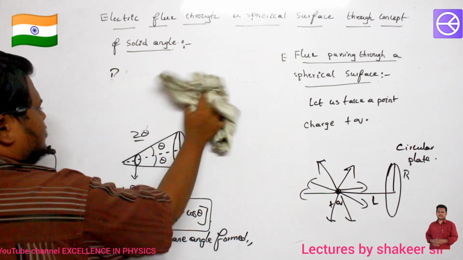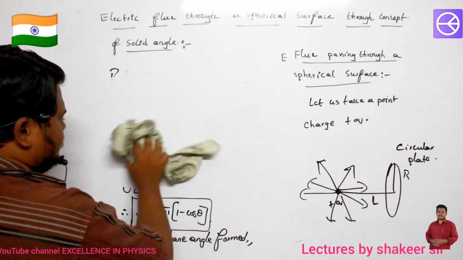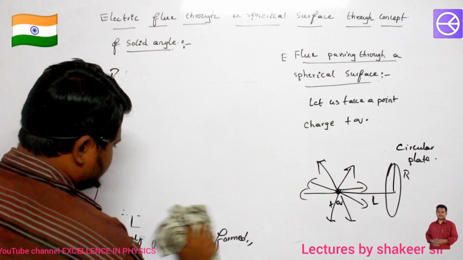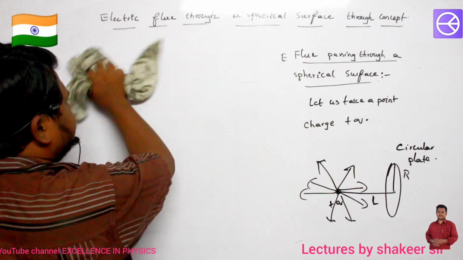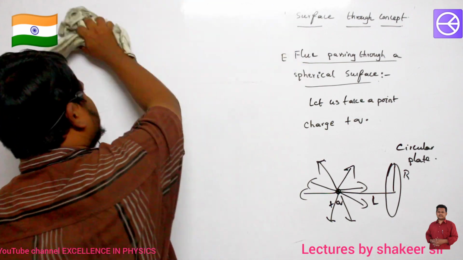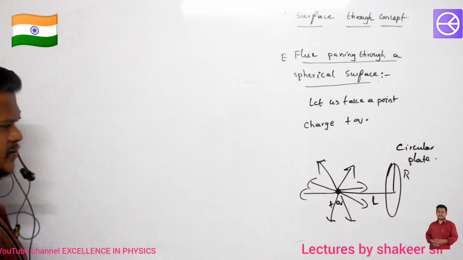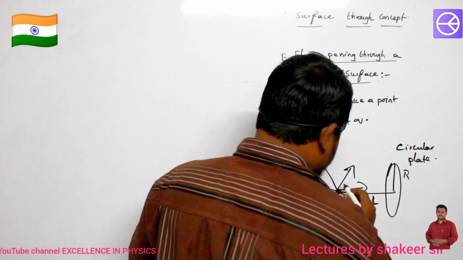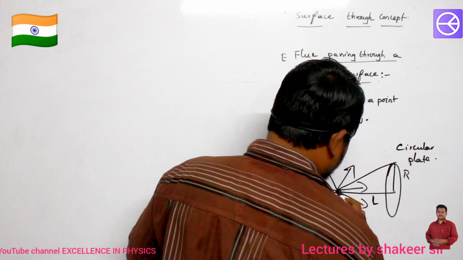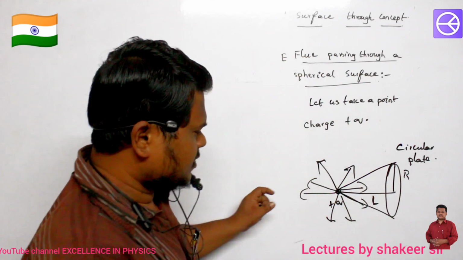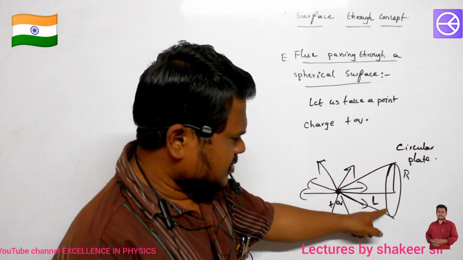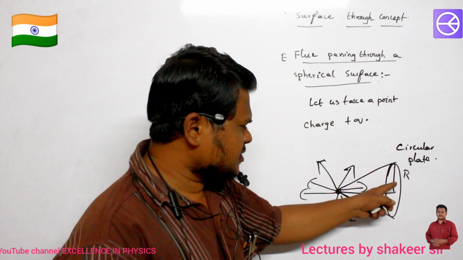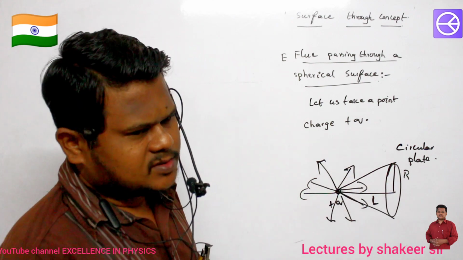So I want the flux passing through this circular plate. How much flux will be passing? The flux which is present in this radius, in this length of diameter, that much flux will be passing through this circular plate.